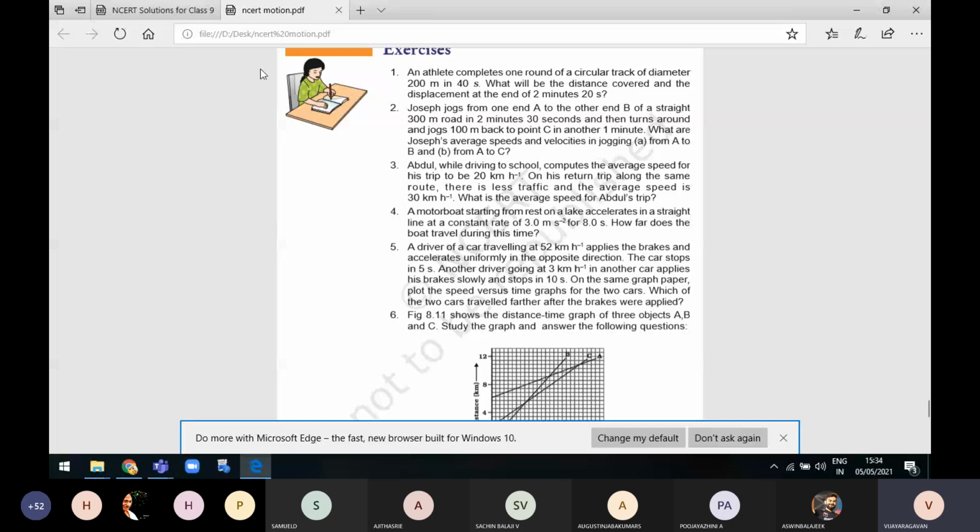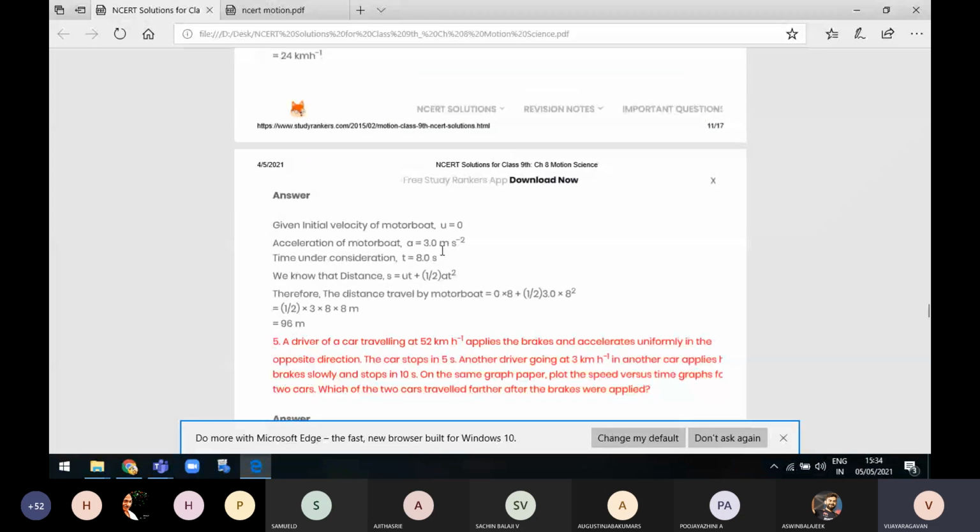Initial velocity of the motorboat: because the motorboat is starting from rest, U is equal to 0. Whenever a body is starting from rest, U is equal to 0. The acceleration of the motorboat, A, is equal to 3 meters per second square, it is given there. And the time in consideration is T equal to 8 seconds. So now you are going to apply the formula S is equal to UT plus half A T square.